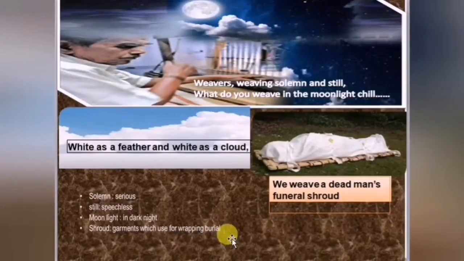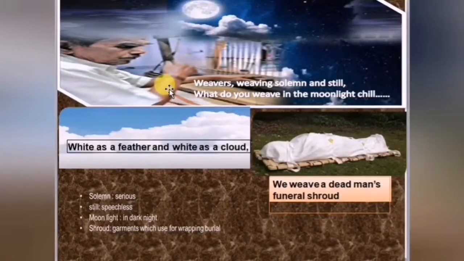Here, the poetess observes that the weavers are very calm and still under the moonlight, in the dark time, at night. They are quiet and silent. The weavers are weaving some white garment. The garment is white as a cloud. It is completely white like a cloud. And cloud is colorless, indicating the lifelessness of life. This is the indication of the color white.